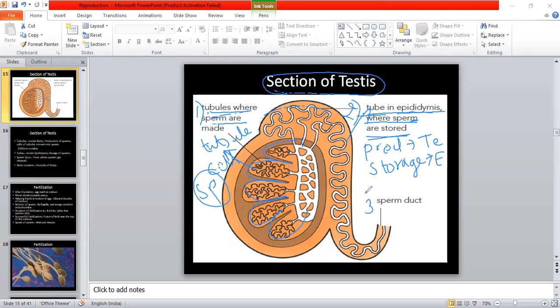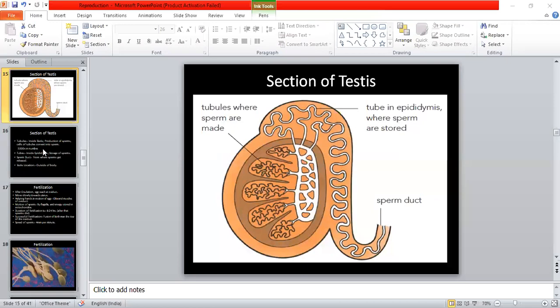Now the third part is the sperm duct. When ejaculation takes place, ejaculation means the release of sperm. जब स्पर्म रिलीज होने का टाइम आएगा, then it will move inside these tubes, and these tubes are known as sperm ducts, and it will move towards its destination. तो ये चीज हम लोगों को समझ में आ गई. नेक्स्ट इसी के बारे में ओवरव्यू हम देखेंगे.